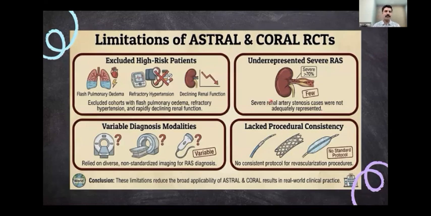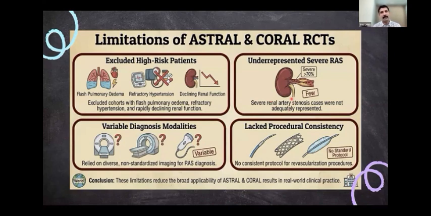So if you ask what were the limitations of ASTRAL and CORAL, they excluded high risk patients. So both the studies didn't include flash pulmonary edema patients. The recurrent flash pulmonary edema patients were excluded from the study. Then the patients did not have refractory hypertension. Most of the patients had relatively well controlled blood pressures in both studies. And declining renal function was not included. Patients at high risk with declining renal function were not included in this study. And severe renal artery stenosis was underrepresented in both the studies.